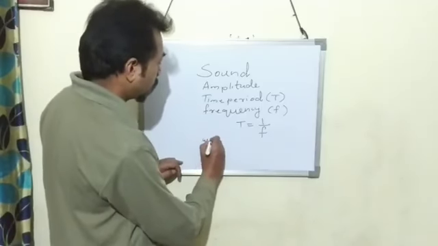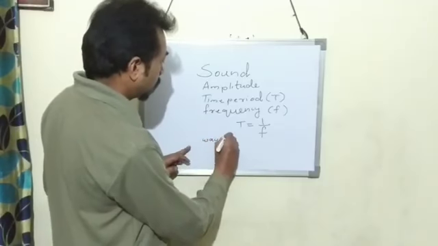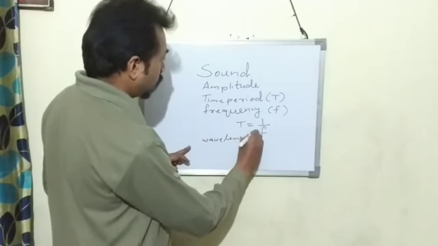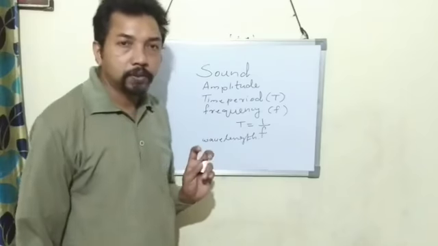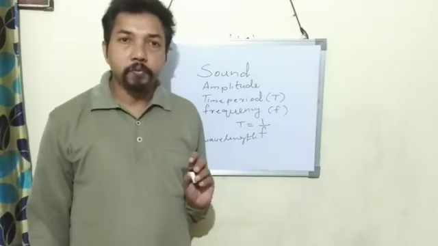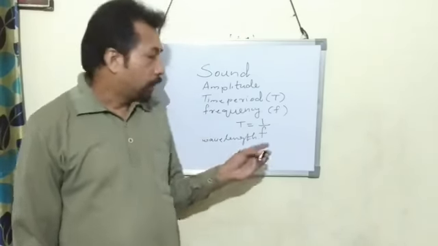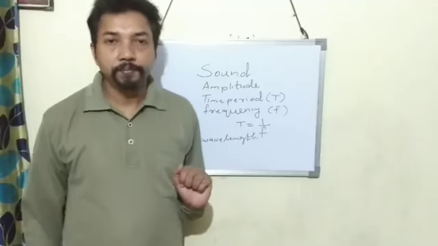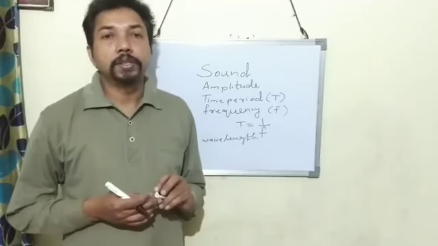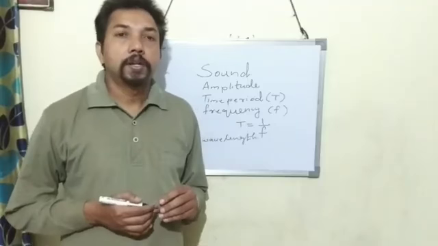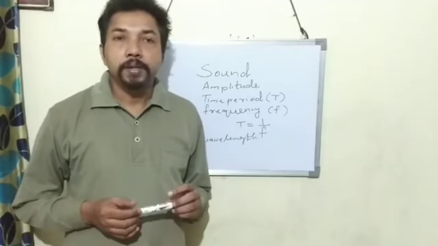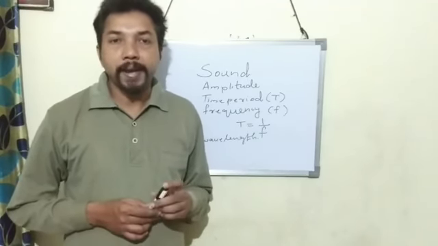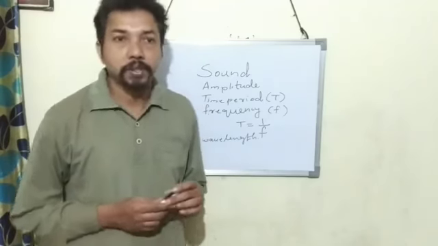The next term is wavelength. Wavelength means the distance traveled by a wave. Then wave velocity: the distance traveled by a wave in unit time is called wave velocity.